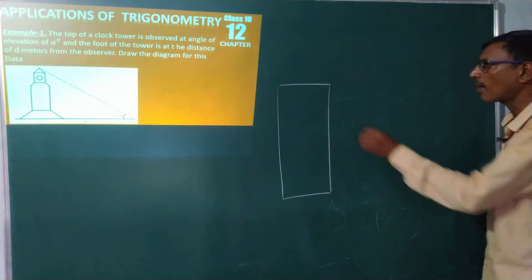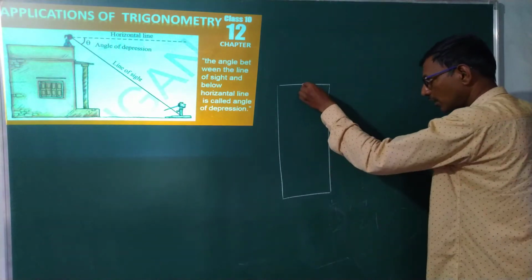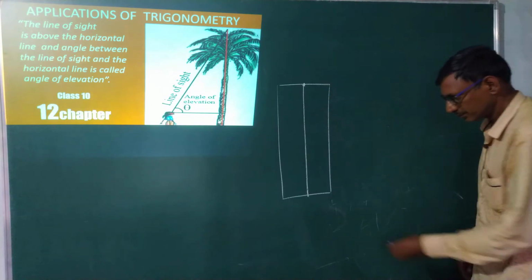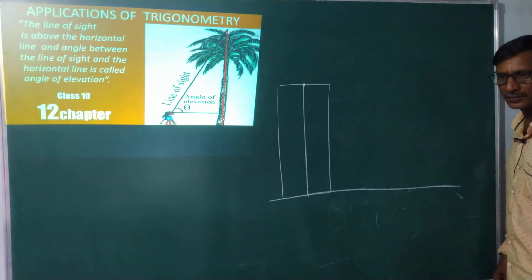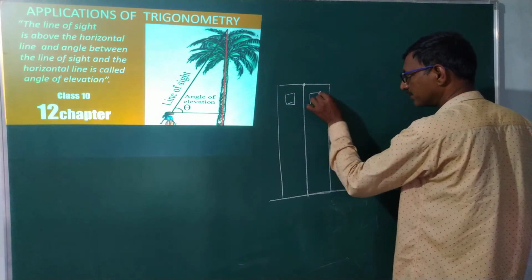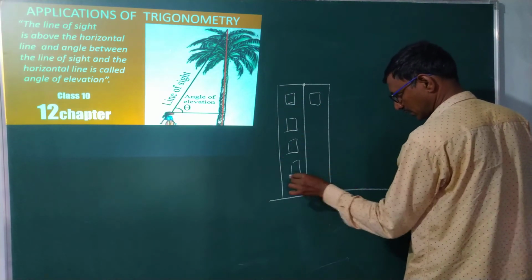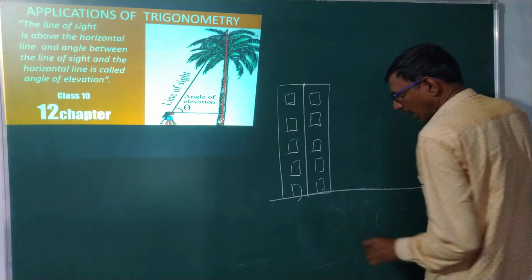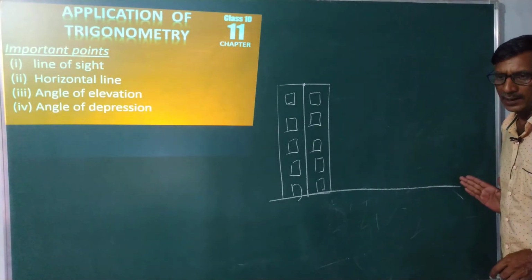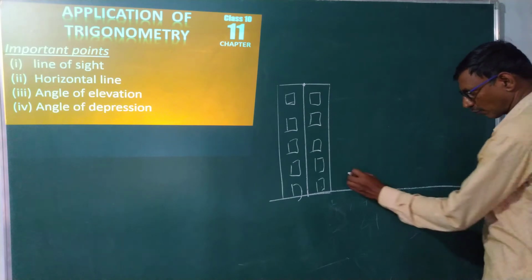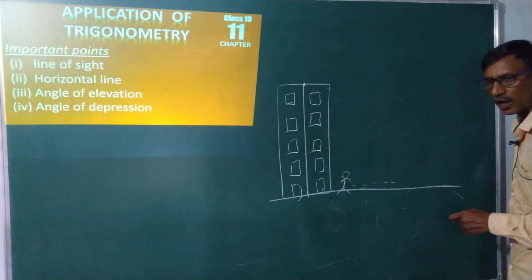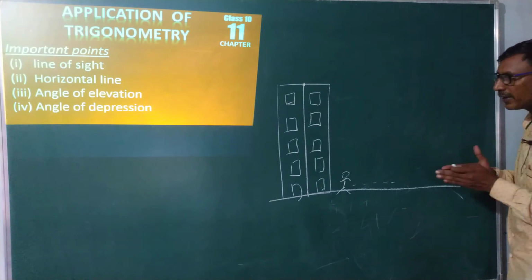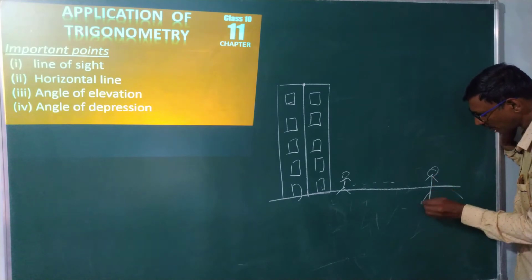This is the topmost point of the building, and this is my vertical line to the base of the building. I am going away from the school building. I walk away from the building up to some distance to make 45 degrees.